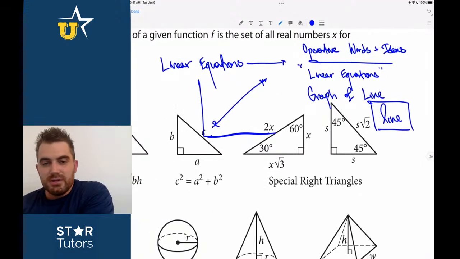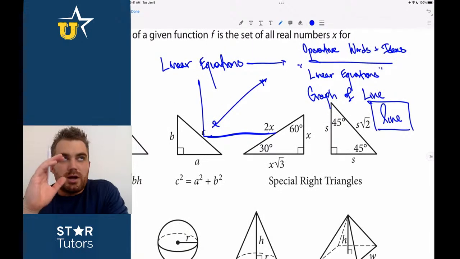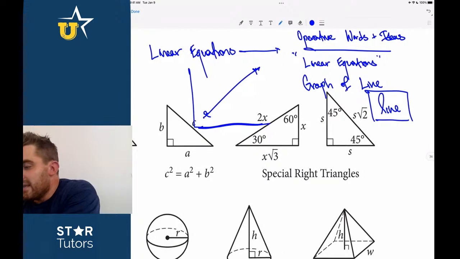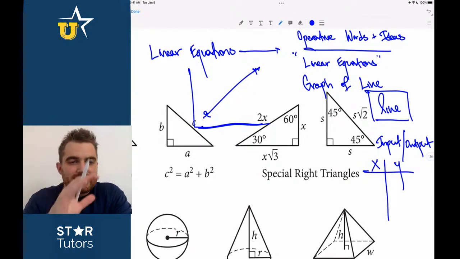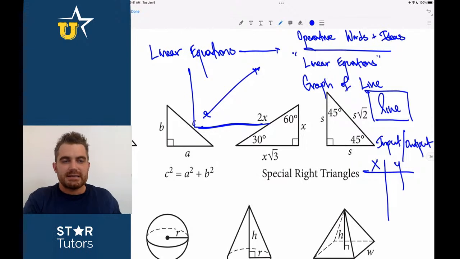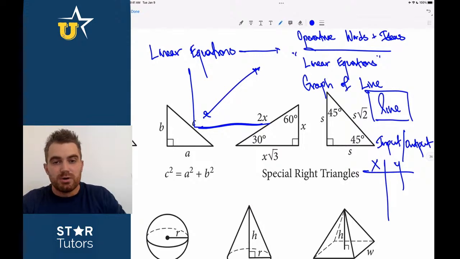And most importantly, the one that's used, there's actually 2 more. If you see an input-output table, 95% of the time you're going to be dealing with linear equations. This is one that students miss all the time because this goes all the way back to pre-algebra, where if you have x and y or x and f of x, that's a very, very common linear equation problem most of the time.